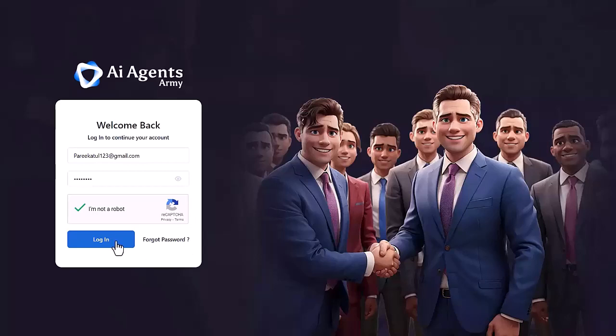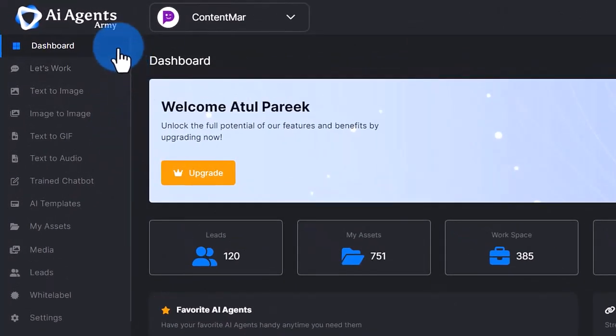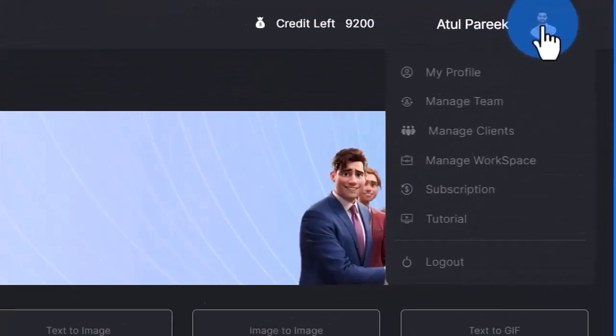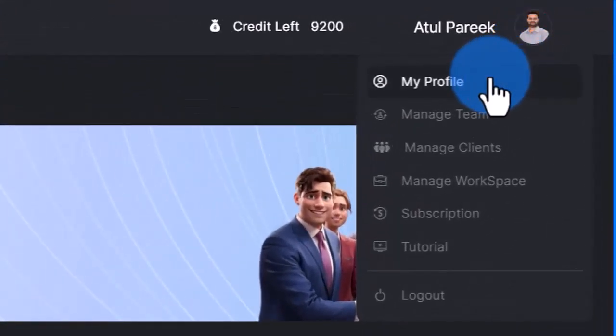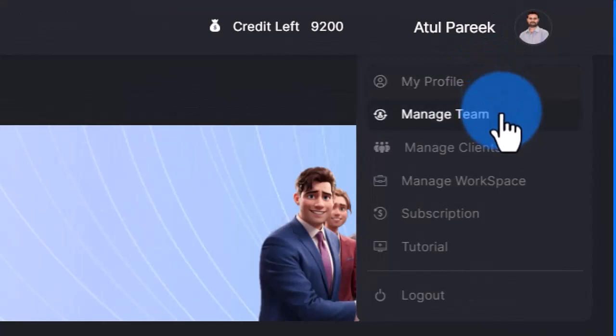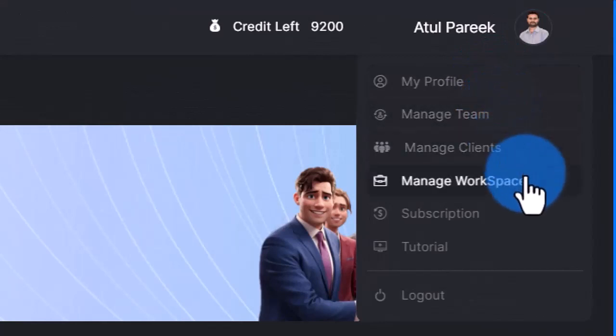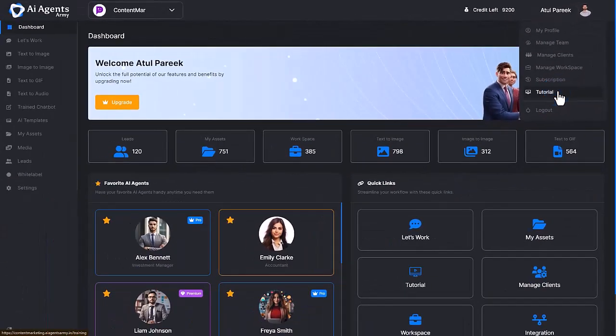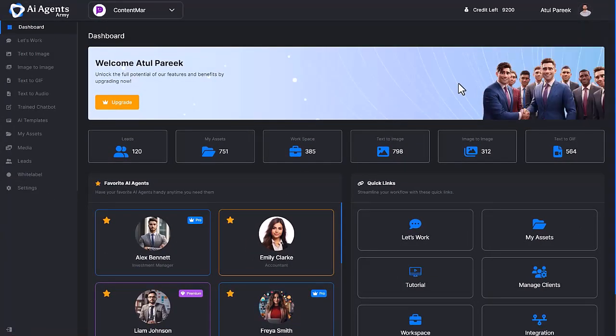Finishes hundreds of marketing tasks in seconds. On the left menu you will see options like Let's Work, Text to Image, Image to Image, Text to GIF, Text to Audio, Train Chatbot, AI Templates, My Assets, Media, Leads, White Label and Settings. And in the top right corner, you get options to manage your profile, update your password, team management, and oversee both your and your clients' workspaces, subscription management, and video tutorials. This central hub puts everything you need right at your fingertips for seamless management and convenience.